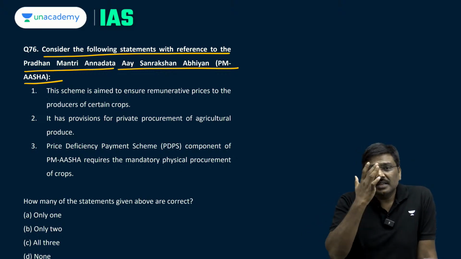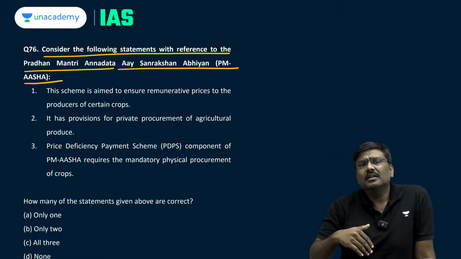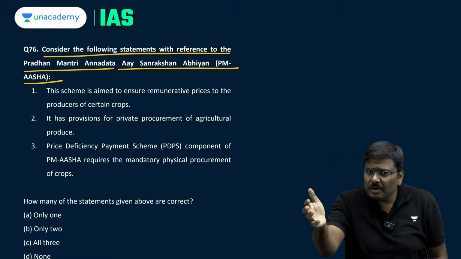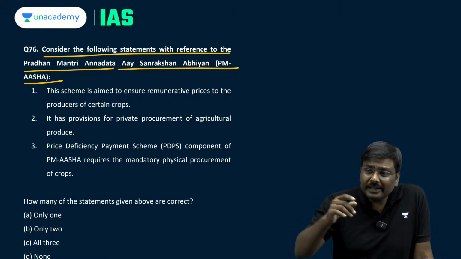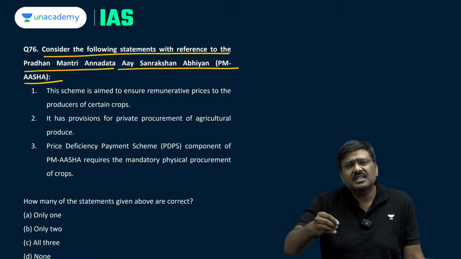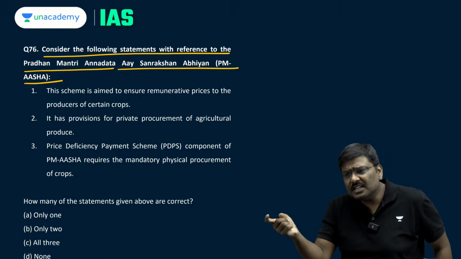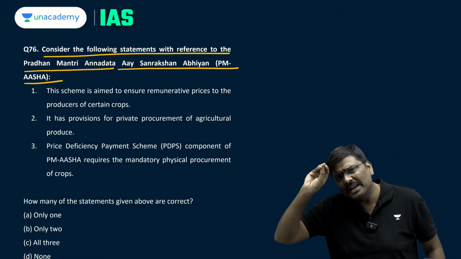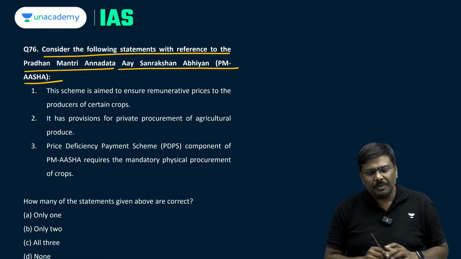Another component is, if the market prices decline, then the government agencies will procure, basically by paying MSP. That is one more component. And the third one is, if the market prices fall, the private agencies will be asked to procure and certain money will be paid under the PM ASHA. These are the three very important components.